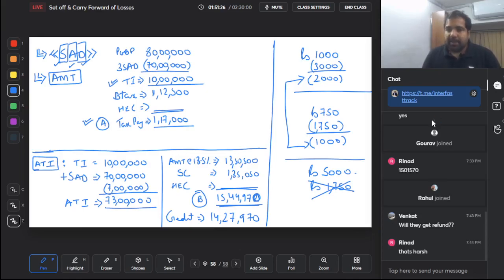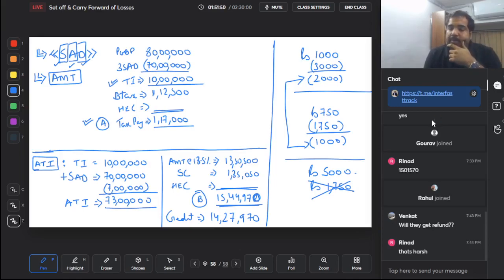Is that fixed? Yes. In centers, guys, there is a center called IFSC, International Financial Service Center. If you are located there, then the 18.5% becomes 9%. But that is more of a CA Final concept. Then you add surcharge. What surcharge, guys? Same surcharge like before. More than 50 lakh, more than 1 crore, more than 2 crore, more than 5 crore. And you add HEC also. And then what is B? If B is more than A, you pay B and you take the credit.